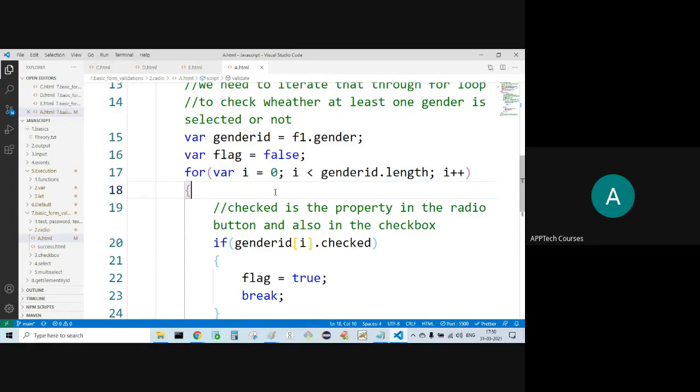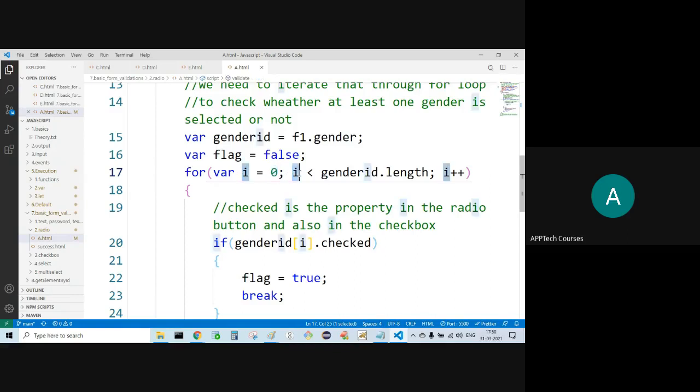Now i is initialized with 0. Index is starting from 0. 0 and 1, two radios, right? One is index 0, another one is index 1. But length is what? 2.